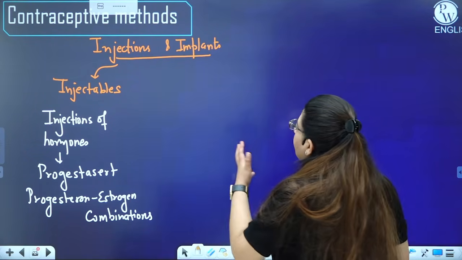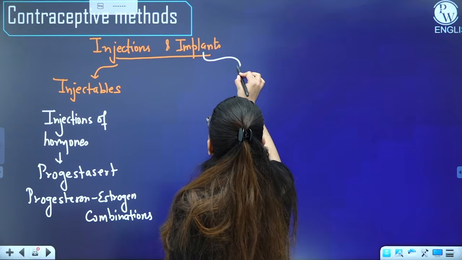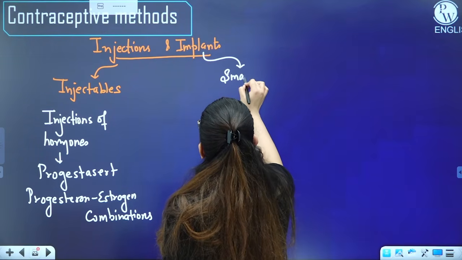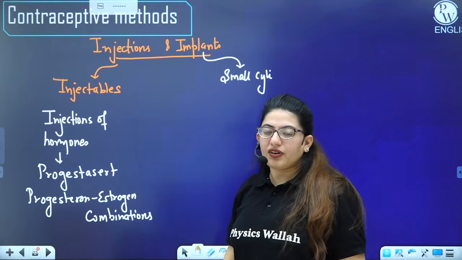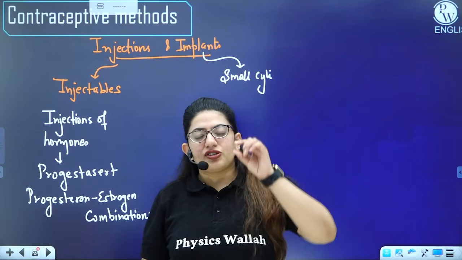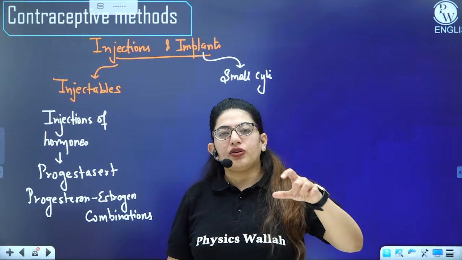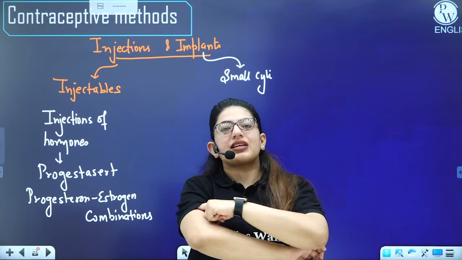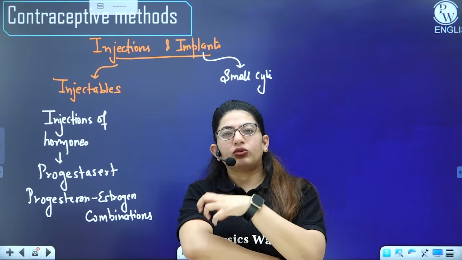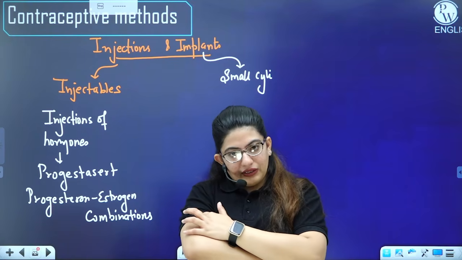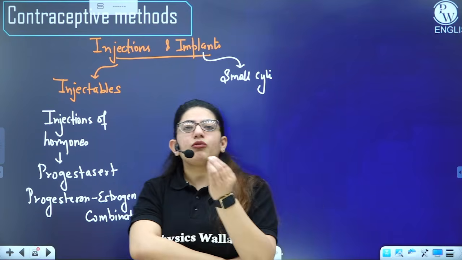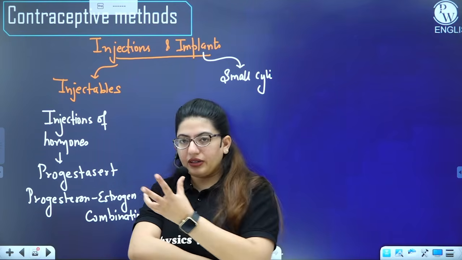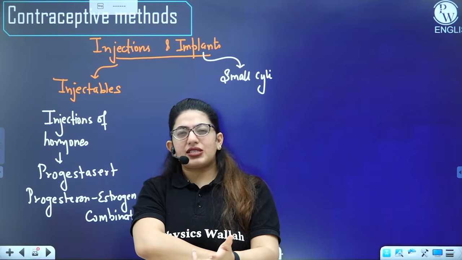Then we have implants. Now, what are implants? These are small cylindrical devices. Have you seen matchsticks? Obviously, everyone should have. These implants are just like matchsticks, and they are inserted inside the skin, subcutaneously, right? Not into the blood vessels, rather in the skin. And in the skin, they will be releasing some hormones, right? But the fundamentals are the same.